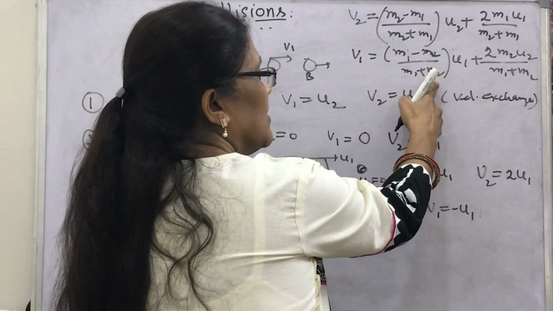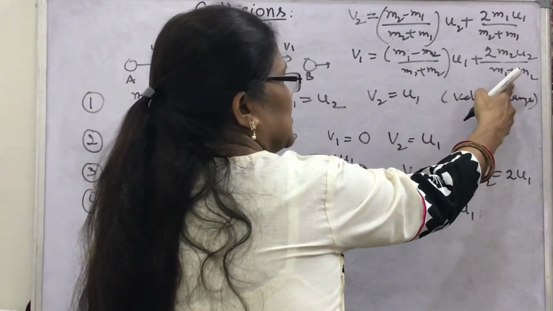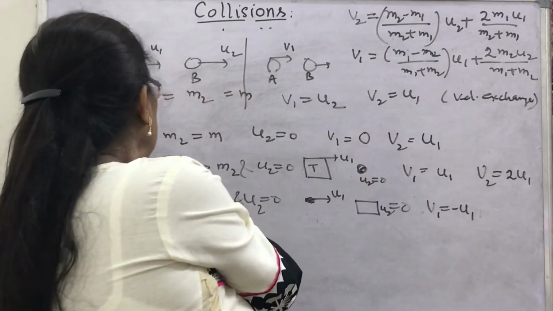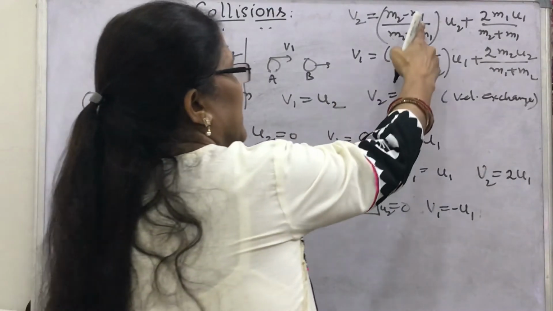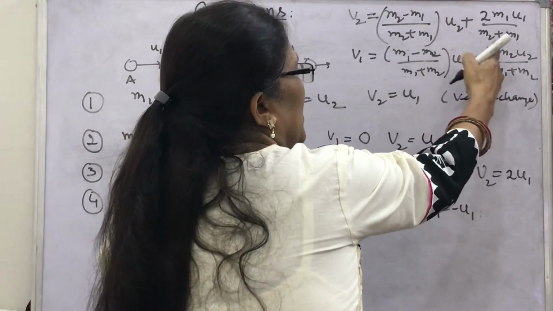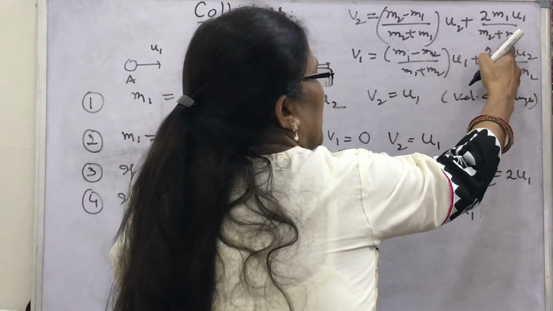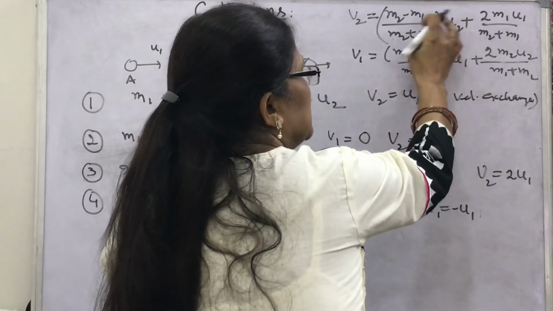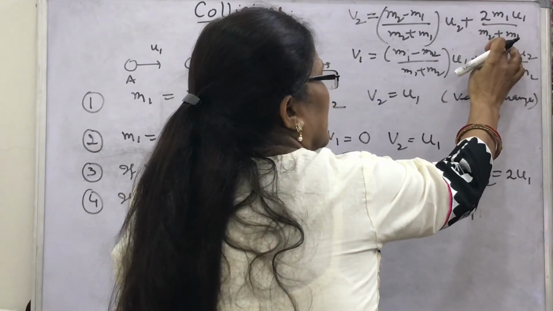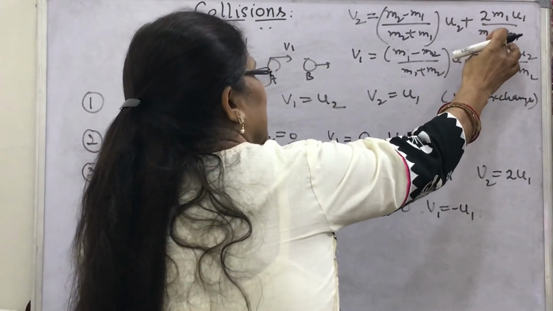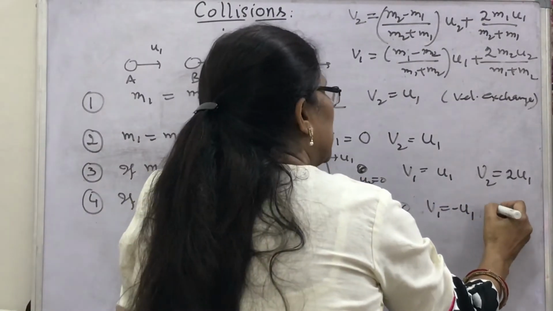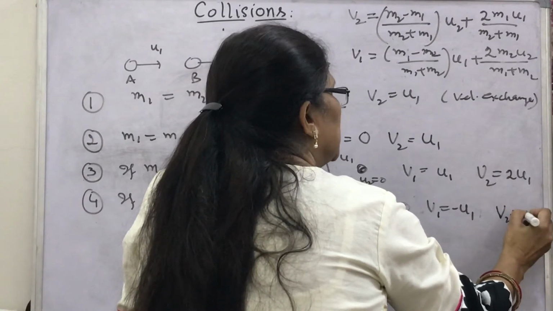Will you get it or not? What about this second term? It will become 0. In case of v2, look, m2 is more than m1. m1 is neglected. So here you will get u2 and here 2m1u1 upon m2 plus m1. In this term u2 is 0, so this term is 0. This is 2m1u1 upon m2, and m1 is also very small compared to m2. So what will you get here? This v2 will be 0.